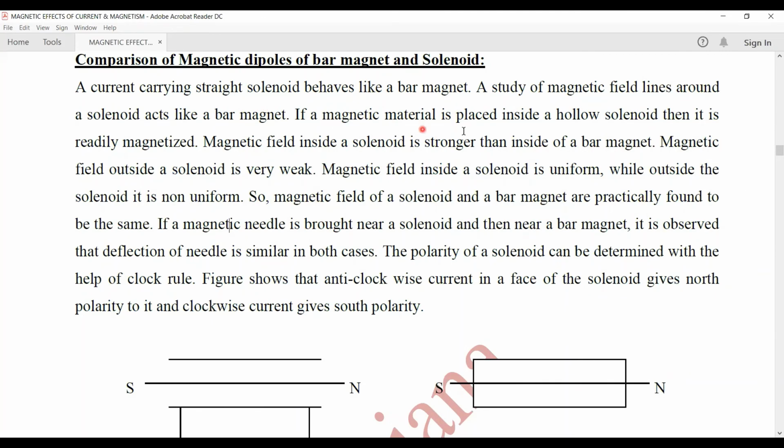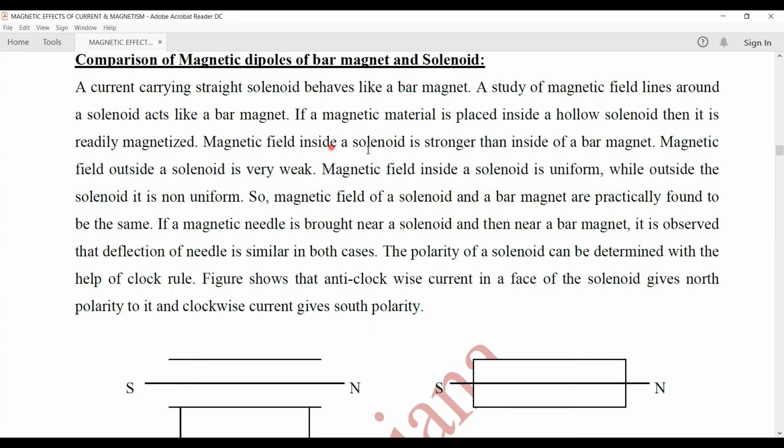If a magnetic material is placed inside a hollow solenoid, then it is readily magnetized, and such a magnet we call an electromagnet. So any magnetic material which is placed inside a hollow current carrying solenoid gets magnetized. That is, it becomes a magnet, and such a magnet we call an electromagnet.